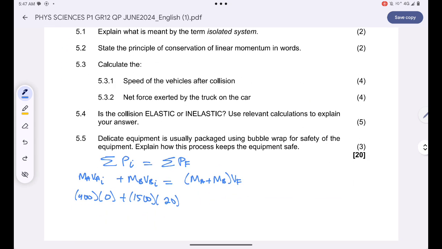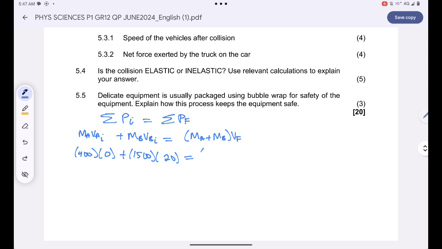I'll simply have 900, the mass of body A, and the mass of body B is 1,500, multiplied by the final velocity. So 1,500 multiplied by 20 gives me 30,000, being equal to 900 plus 1,500, that's 2,400, multiplied by the final velocity.